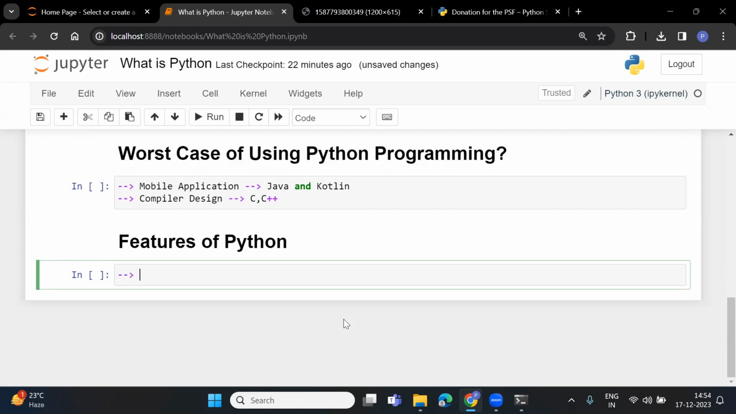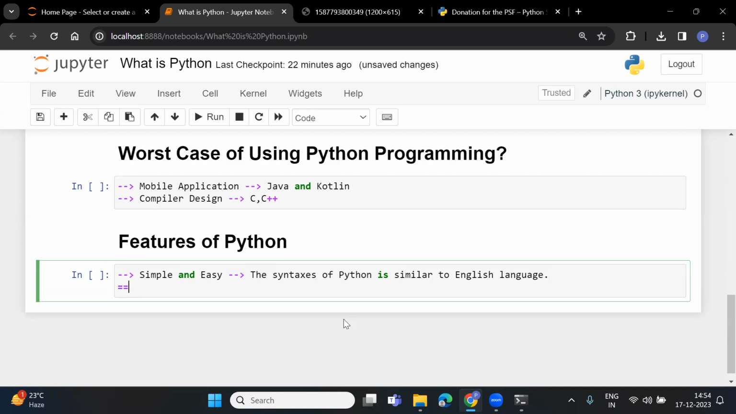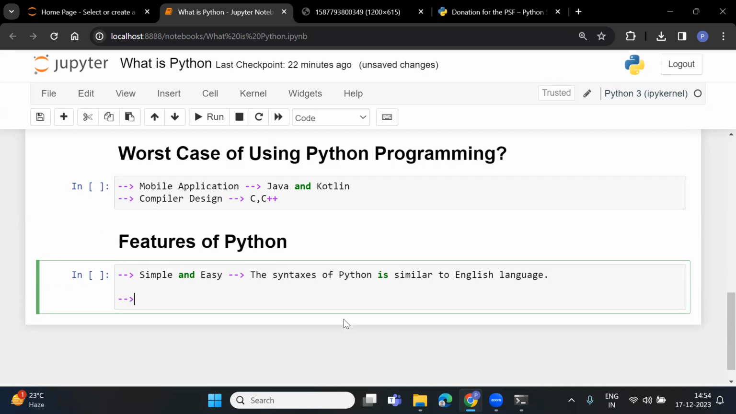The first feature of Python is simple and easy. What is the meaning of this? The syntax of Python is similar to the English language. That means whatever syntax is there in Python is similar to English. So it is very easy to understand Python programming. That is the reason Python is simple and easy programming.